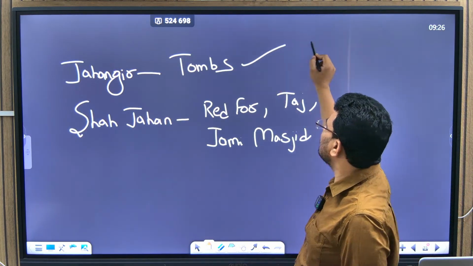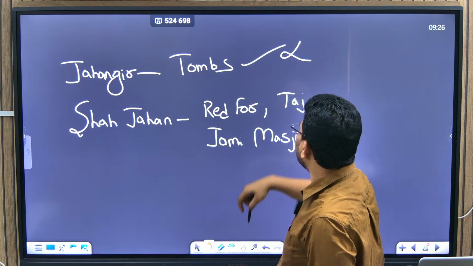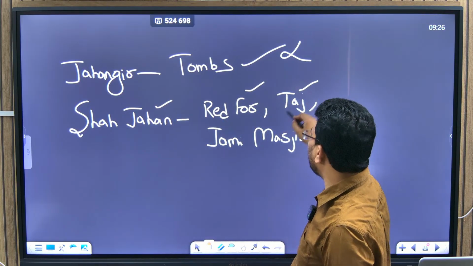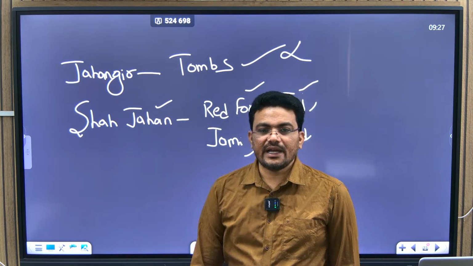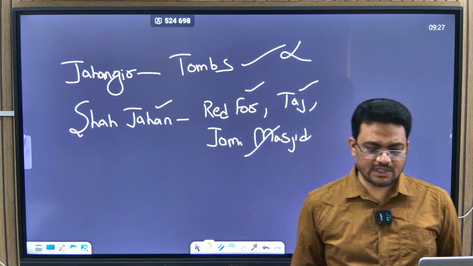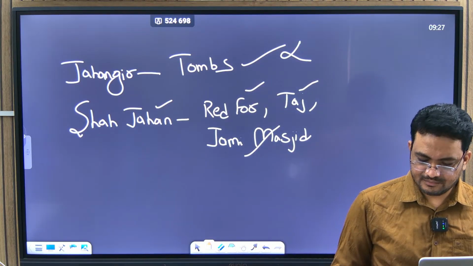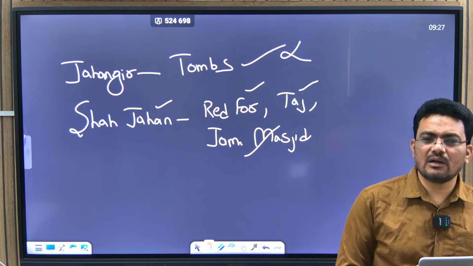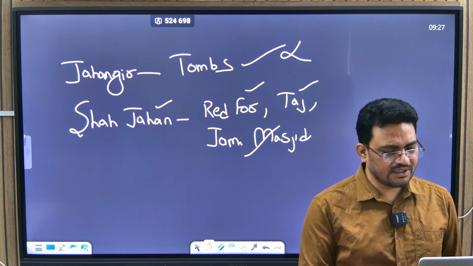At Jahangir, not much, only tombs are there. And at Shah Jahan also, you can see the Red Fort, Taj Mahal, Jama Masjid, and these things only. Not many things are there. So in books and all, a lot of mosques and masjids are given.